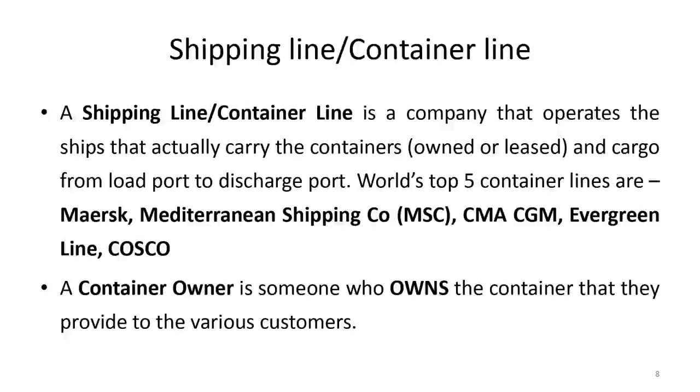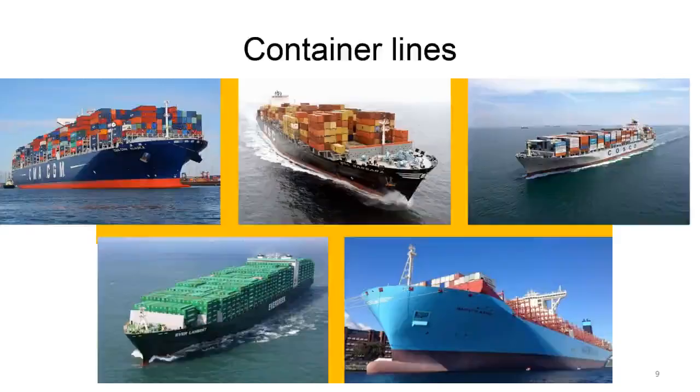Some people have invested in containers and others have invested in ships. So a container owner is someone who owns the container that they provide to various customers. This container can go from one country to another and it can go around the world all the time. So all containers will bear a marking which will reveal who is the owner of the container.